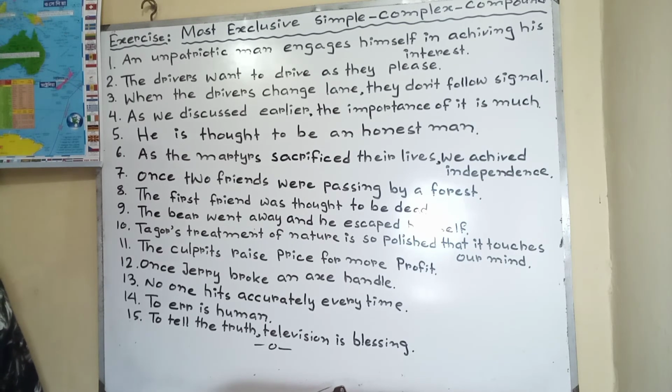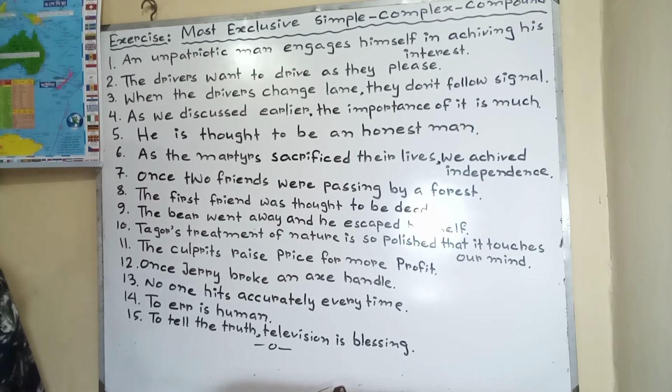Once Jerry broke an axe handle. Complex: once Jerry broke a handle which belonged to an axe. Compound: once Jerry broke a handle and it belonged to an axe.